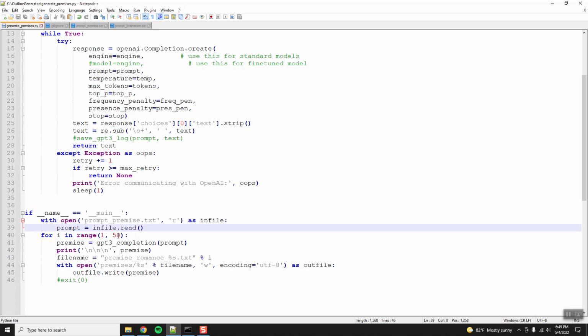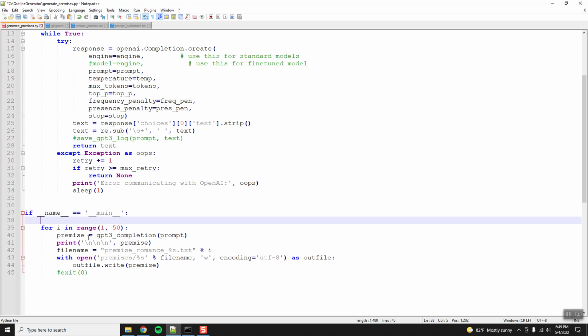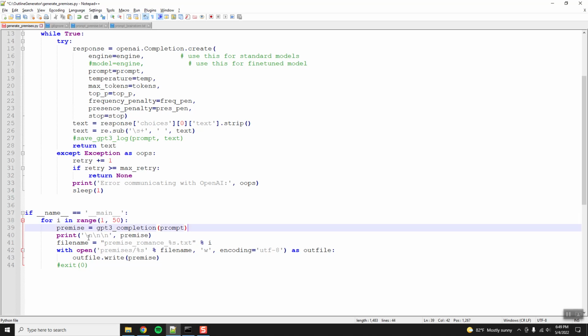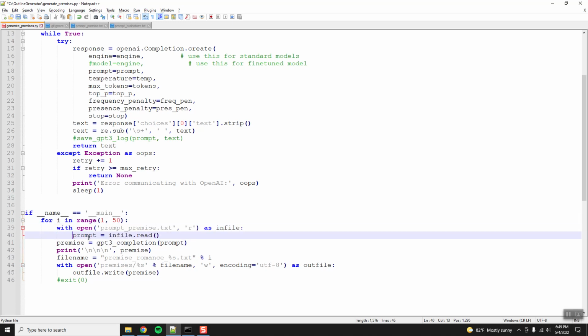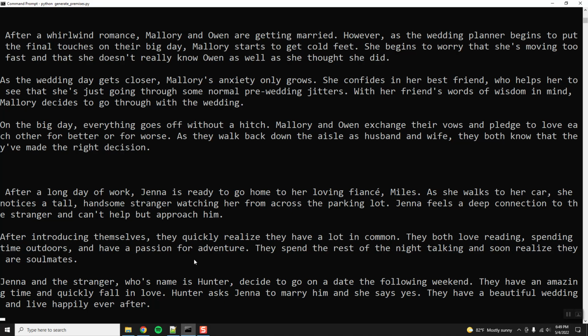Yeah. So for every iteration, if I moved this up into the loop, then I could just change the prompt mid-flight. So actually, let's do that. Put that here. So now, while it's iterating, I can change the prompt mid-flight without having to cancel it. That'll be nice. Long day of work to her loving fiance, Miles.